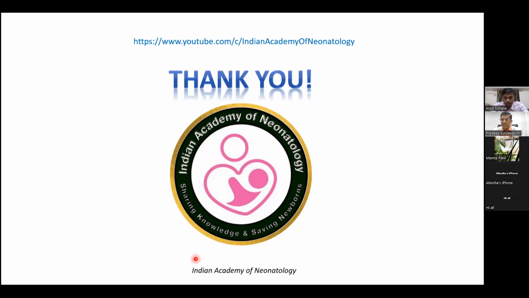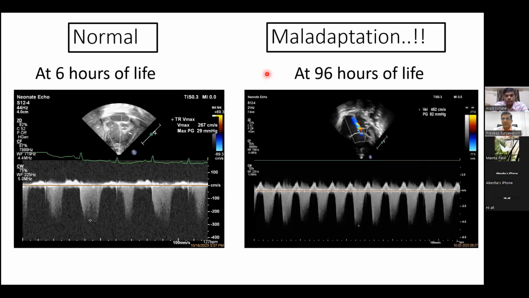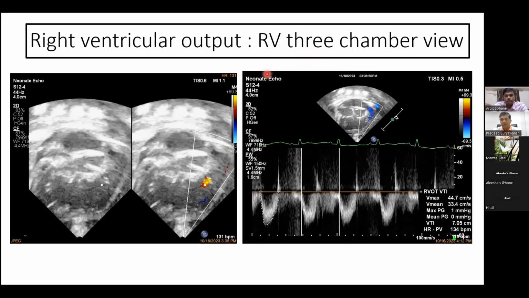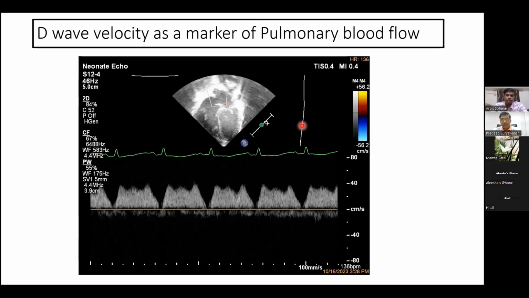Arpit, can you take back to your slide? They want to know about the pulmonary vein Doppler, which is the S and D wave. So in this view, this is the apical 4-chamber view where you can see the pulmonary vein. And once you put a Doppler, you will see S wave, D wave. Show them S wave below. That's the S wave, and then the last portion is the D wave.